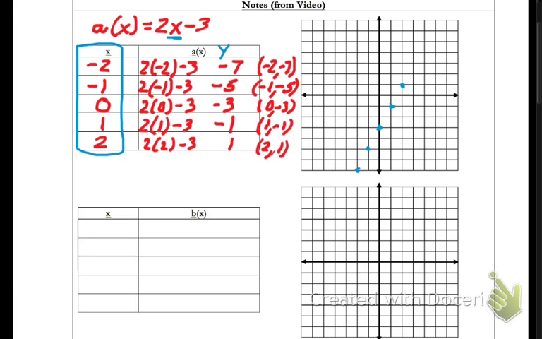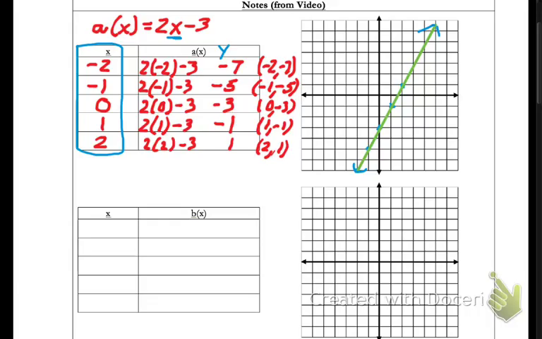So now I'm going to connect those points that I've got there. And I've got a nice line. Now, I'm going to put arrows on that line to show that that line goes forever in both directions as well. So I've just graphed a linear function. I knew it was linear because it's x to the first.